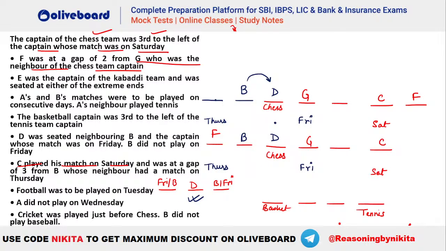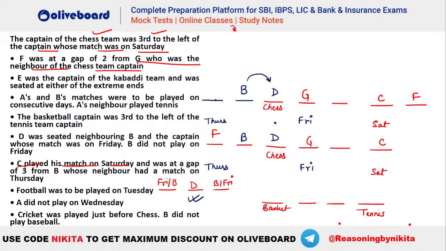Okay, so now you can see football was placed on Tuesday, right? So football has to be played on Tuesday. A did not play on Wednesday, so A should not be there on Wednesday. Cricket has to be immediately before chess. B did not play baseball, right? So let's try it out.